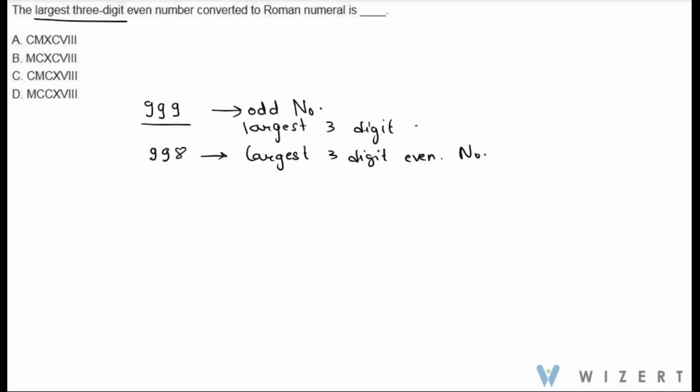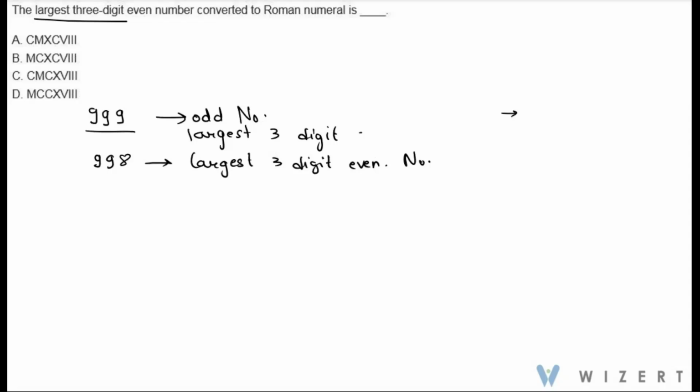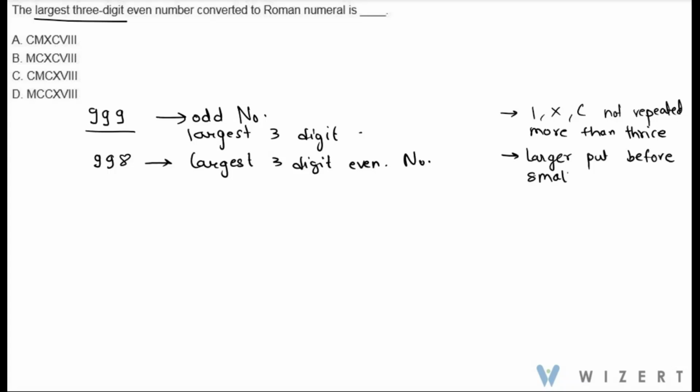Now we need to convert this to Roman numeral. Before we do that, let us familiarize ourselves with the rules of conversion. The first is that I, X, C are not repeated more than thrice. The next will be when a larger value numeral is put before a smaller value numeral, it denotes addition.